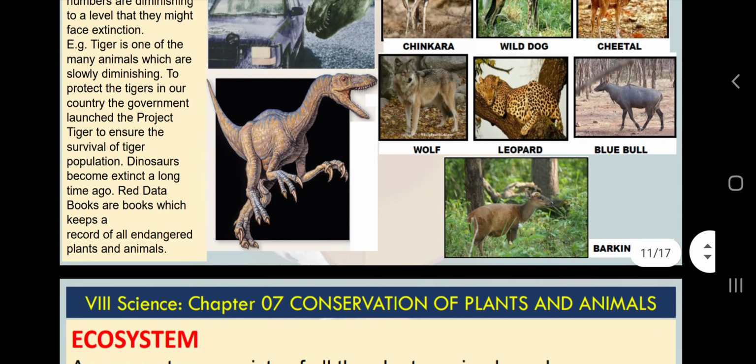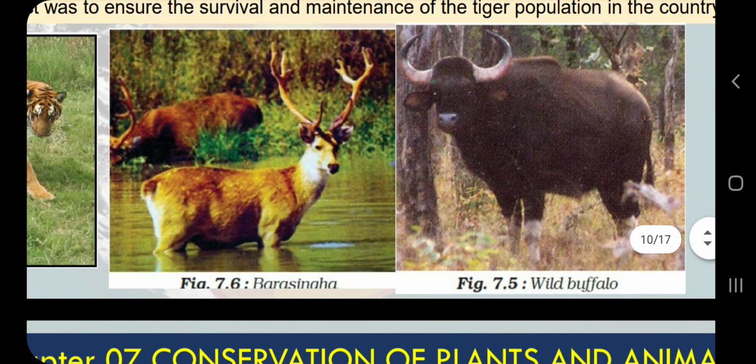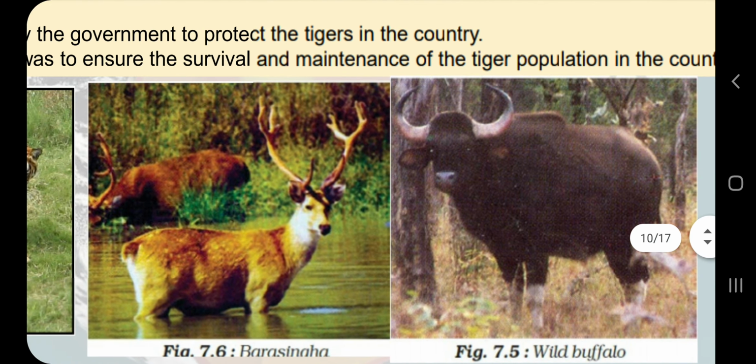And these are some endangered species: Barasingha, wild buffalo. The species which have specific requirements, the species which we are not seeing commonly, and the species which are beneficial for us, they are in danger. What is the danger?